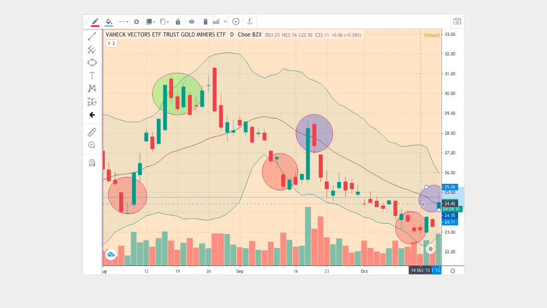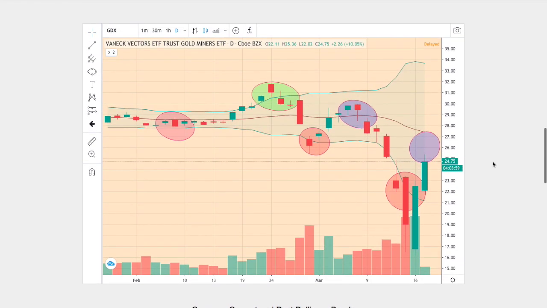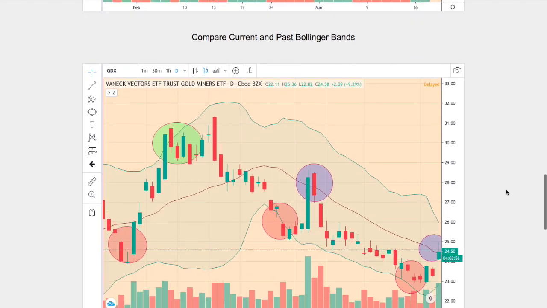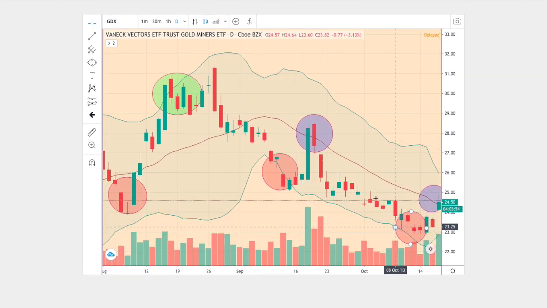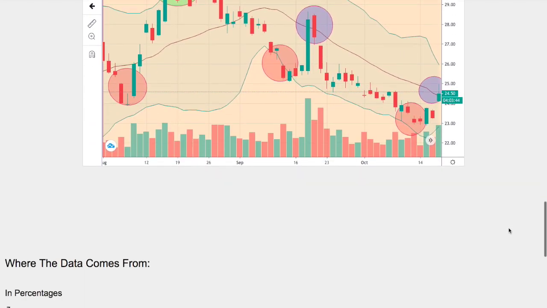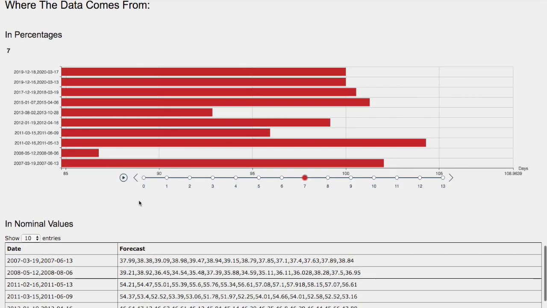Do take note that at this instance, we do manage to reach the middle Bollinger Band compared to our current trend. We still have quite a bit of way to go for the trend to happen. And what we have is 1, 2, 3, 4, 5, 6 points. We also have 1, 2, 3, 4, 5, 6 points. So there's reason to believe that the trends and patterns are the same. The outcome and forecast should be fairly the same.